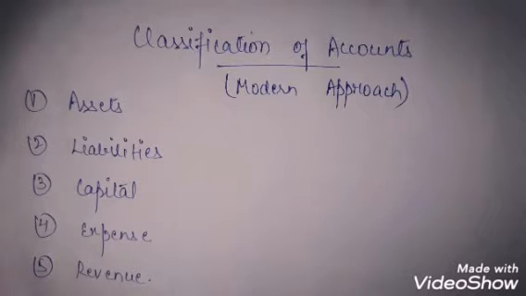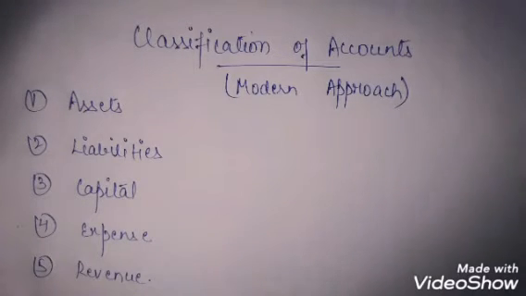In the earlier video, we did the classification according to the traditional approach. In that video we covered the personal account, real account, and nominal account. Along with that, we also studied the golden rules of accounting and how we can debit and credit the items according to them.